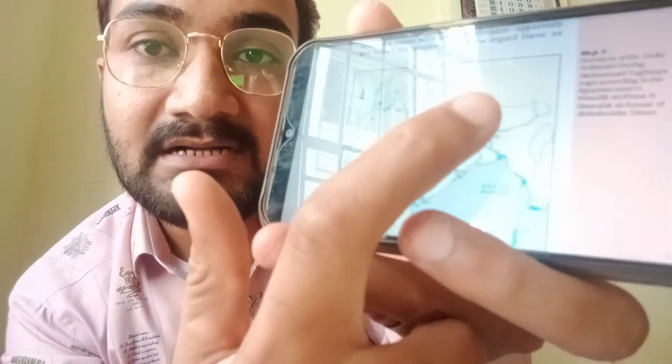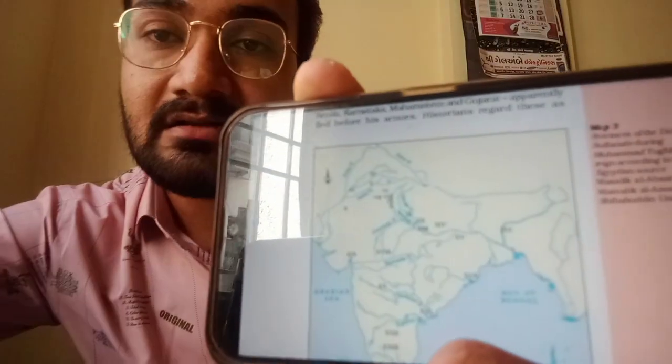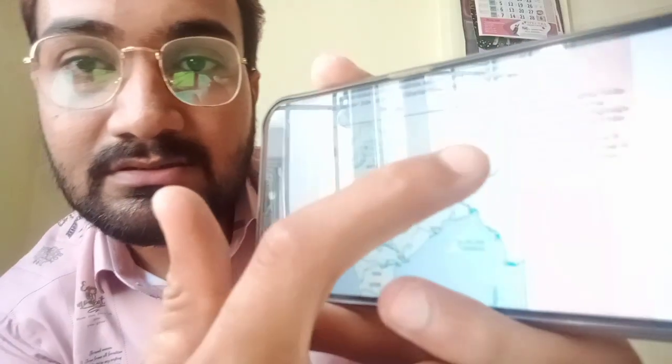From Bengal to Ghazni, which is present day in Afghanistan. From Bengal to Ghazni. Clear?